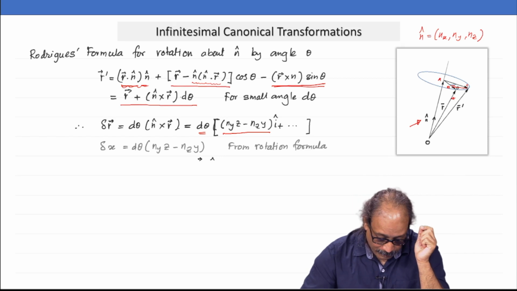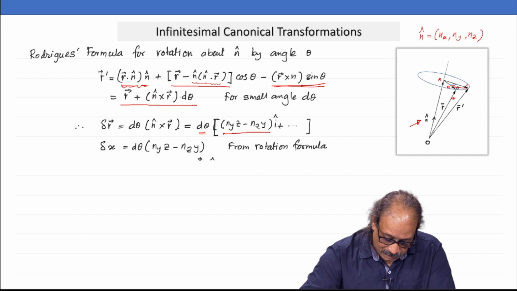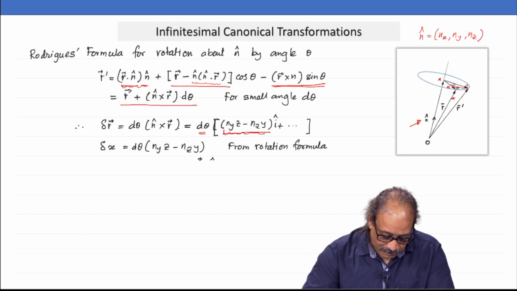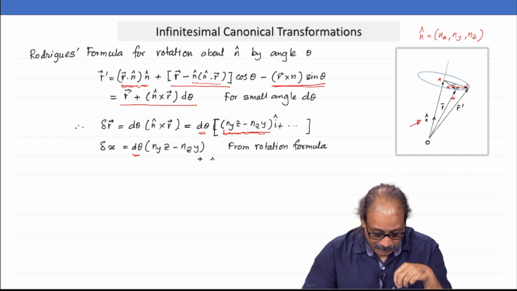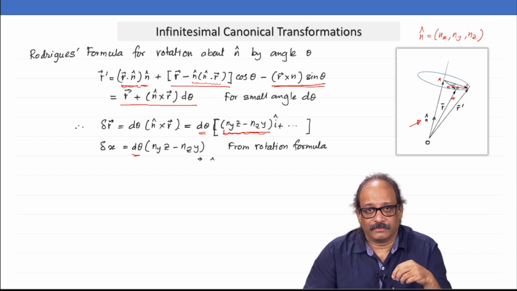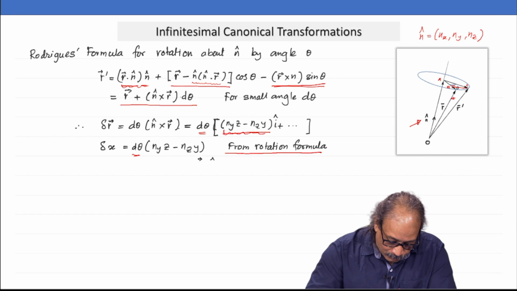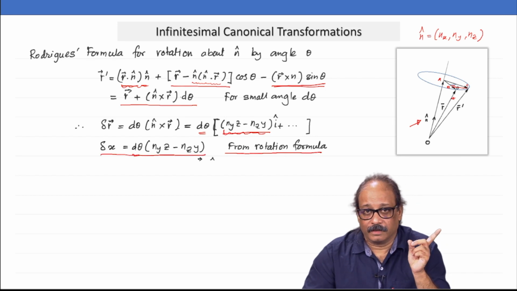And now let me just look at the delta x component of it. So, that is the first component here. If I look at the delta x component, that is going to be d theta times (ny z minus nz y). And remember, keep in mind that we have found delta x here from what? From the rotation formula. Okay.